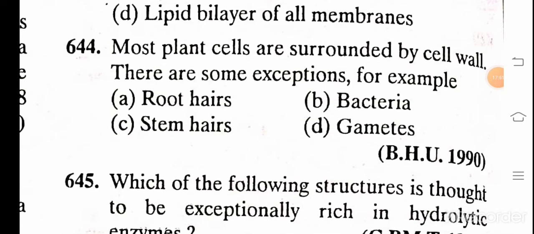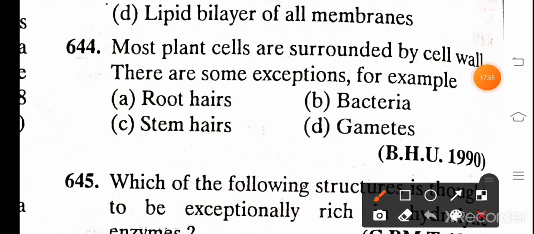Most plant cells are surrounded by a cell wall. There are some exceptions, for example: A. Root hair, B. Bacteria, C. Stem hair, D. Gametes. The correct answer is gametes.